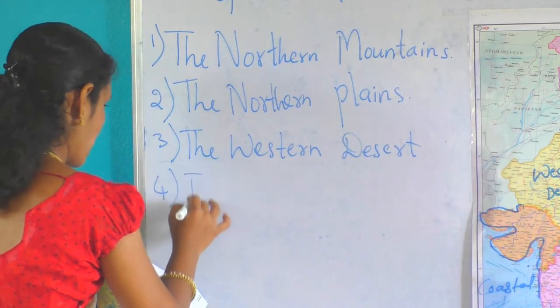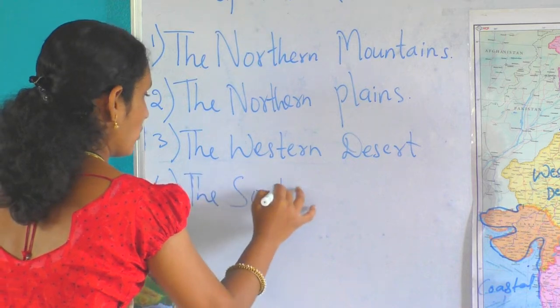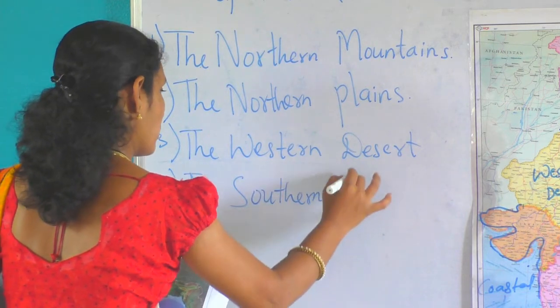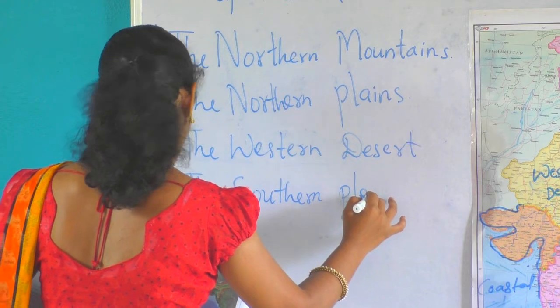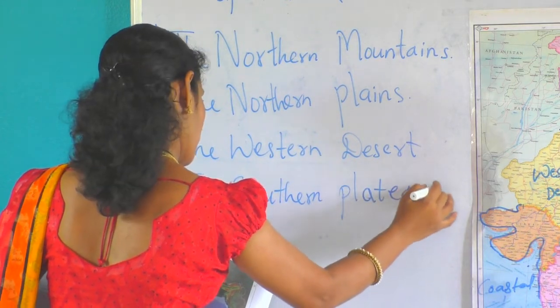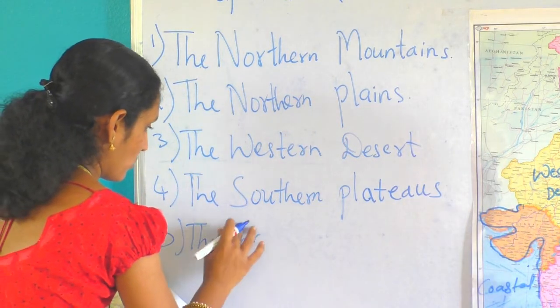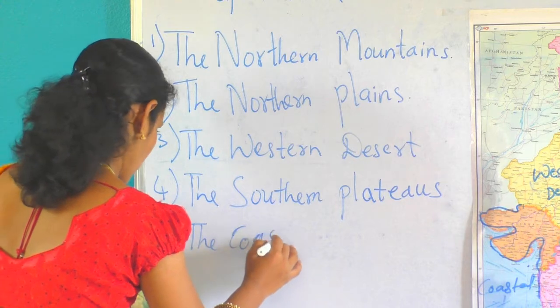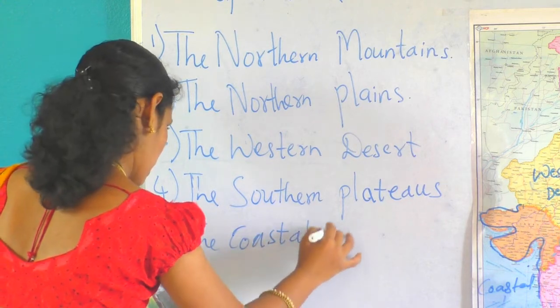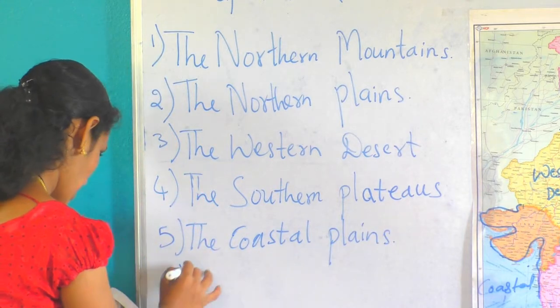Fourth, the southern plateau. Fifth, the coastal plains. Sixth, islands.